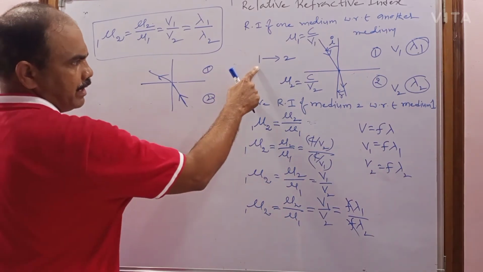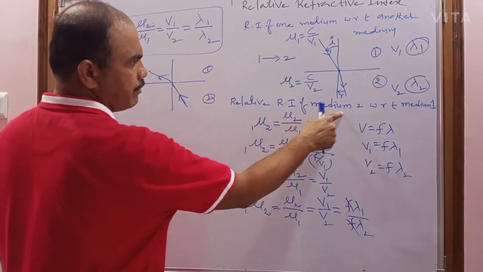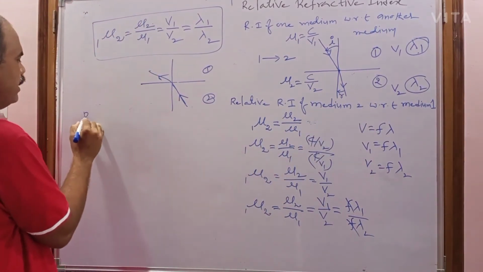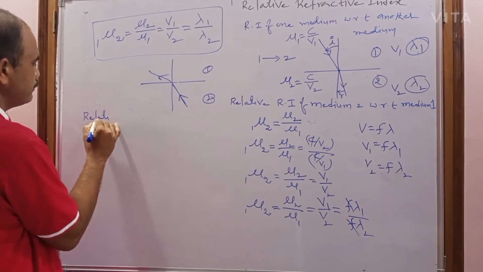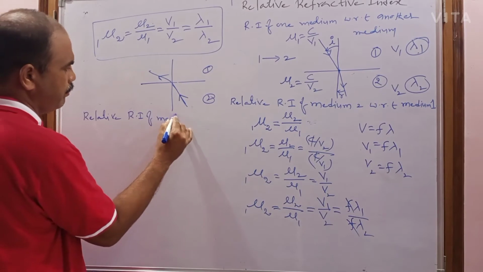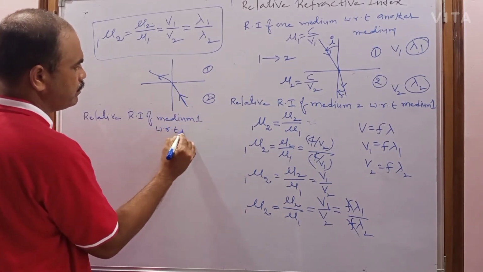So far I explained that the light travels from the first medium to the second medium, and then you find the relative refractive index of medium 2 with respect to medium 1. Now I am going to find the relative refractive index of medium 1 with respect to medium 2.